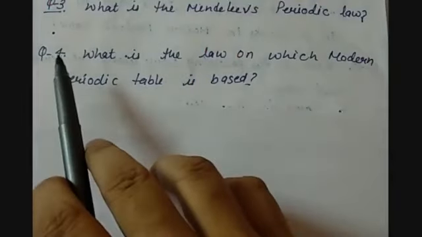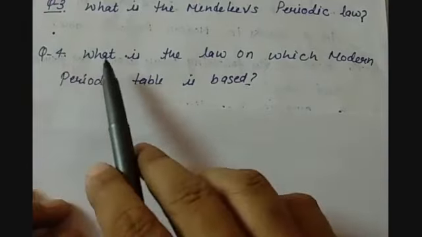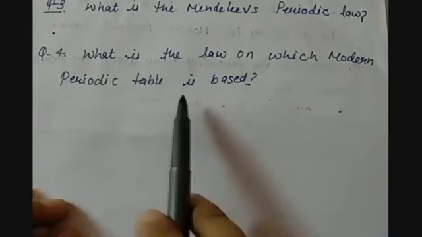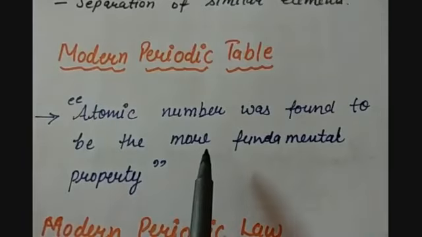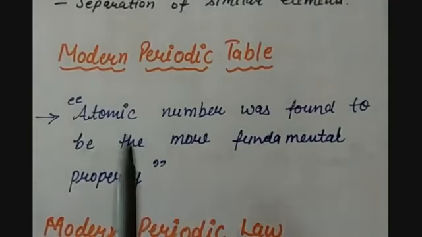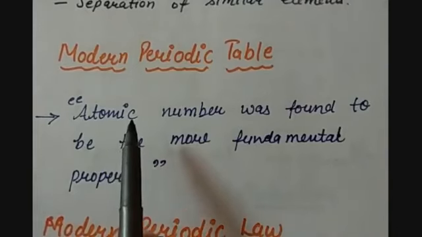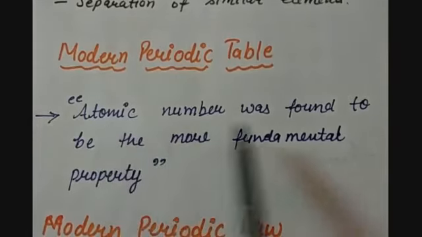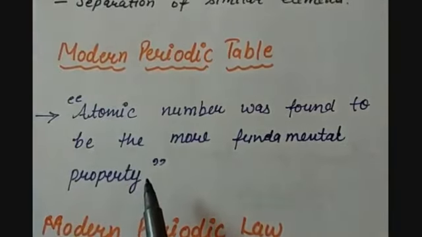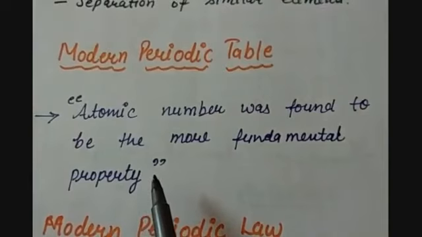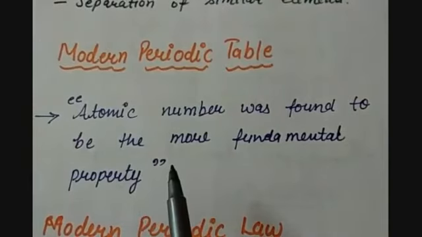Question number 4 of the assignment was, what is the law on which the modern periodic table is based? As we know, in the modern periodic table the elements are arranged in the increasing order of their atomic numbers rather than their atomic masses, because atomic number was found to be the more fundamental property, and that is why the changes in Mendeleev's periodic law were made on the basis of atomic number.